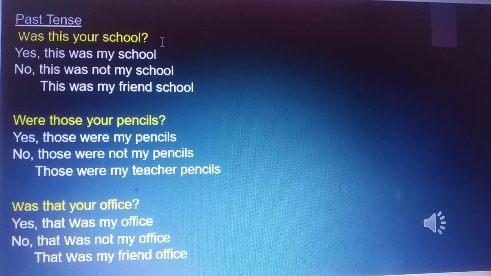Was this your school? Yes, this was my school. No, this was not my school. This was my friend's school. Were those your pencils? Yes, those were my pencils. Those were not my pencils. Those were my teacher's pencils.